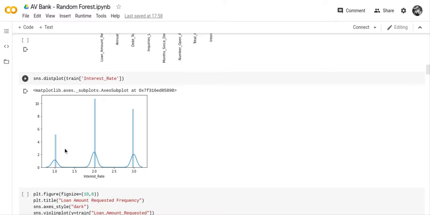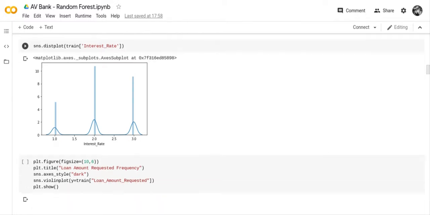Like you can see here, SMOTE is probably less than 6, and 1 is less than 6, and 2 is over 10. So 1 is like half the size of 2. So that might affect the training. If you use SMOTE, what you do is you insert synthetic rows in there to make it easier for the system to train on these values that don't have a lot of occurrence.